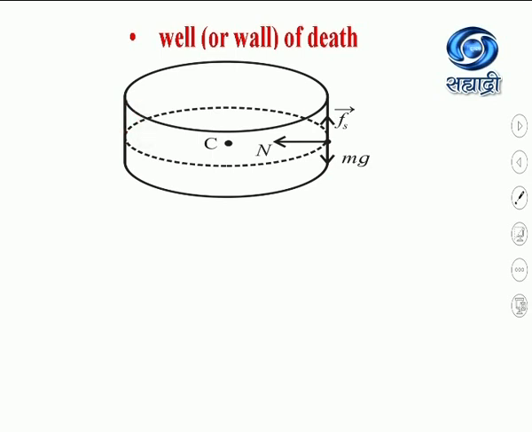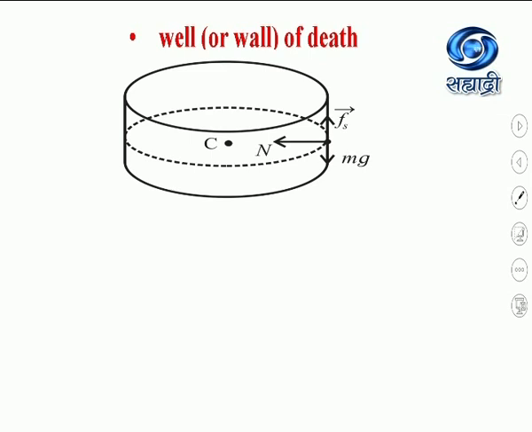Again from the figure it is clear that there are three forces acting on the vehicle: its weight mg in the vertically downward direction, normal reaction n in a horizontal direction which is along the radius and toward the center of the circle, and force of static friction in the vertically upward direction.